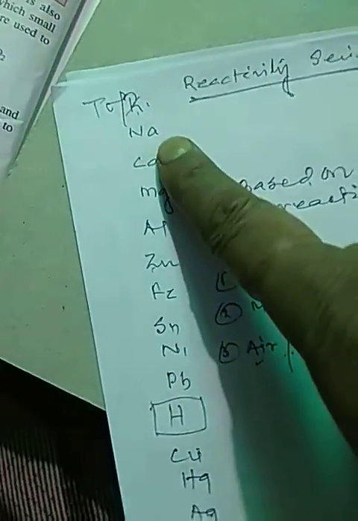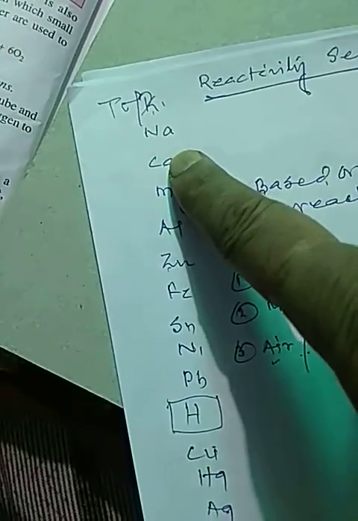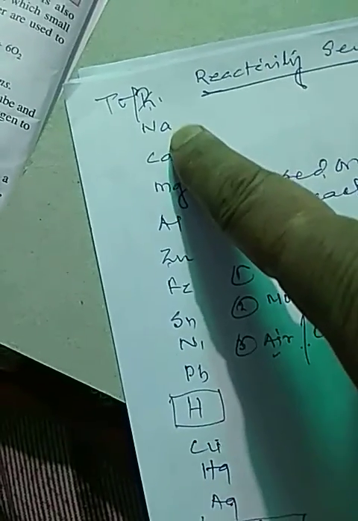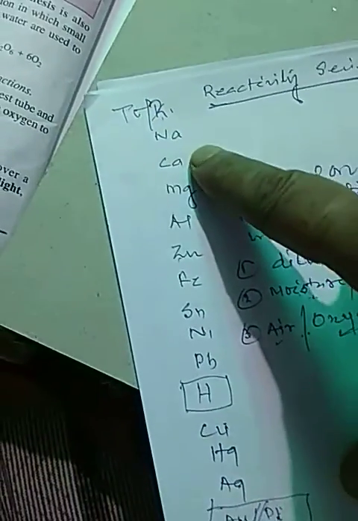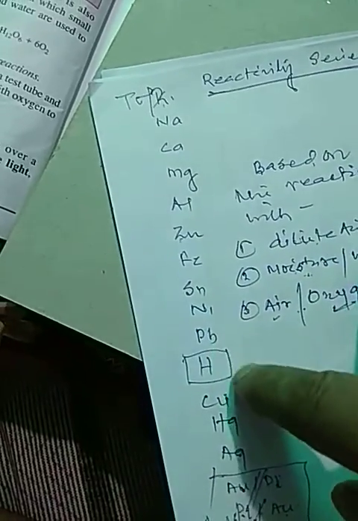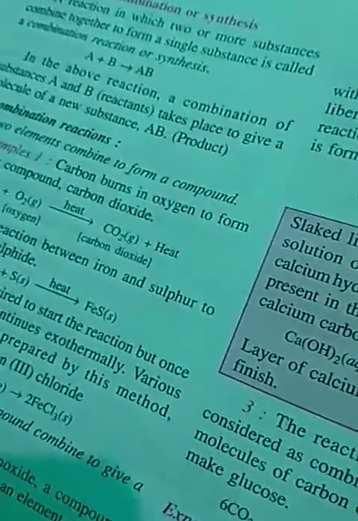That means this is most reactive. This is less and less, not less but less and less. So in the chemical reaction in which the highly reactive, more reactive metals displaces or replaces the less reactive, such reactions are called displacement reactions. So in displacement reaction, more reactive metals replaces or displaces the less reactive metals.